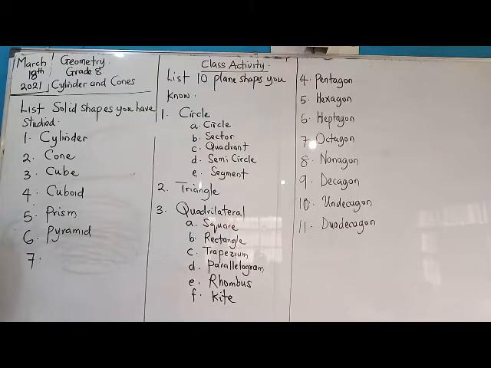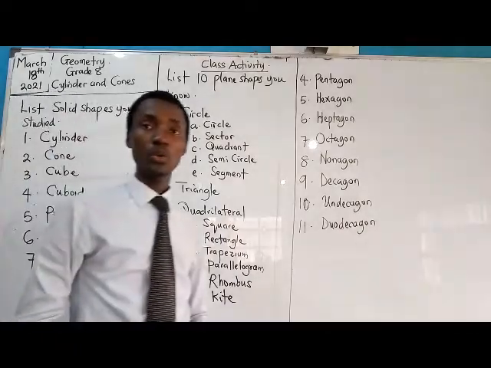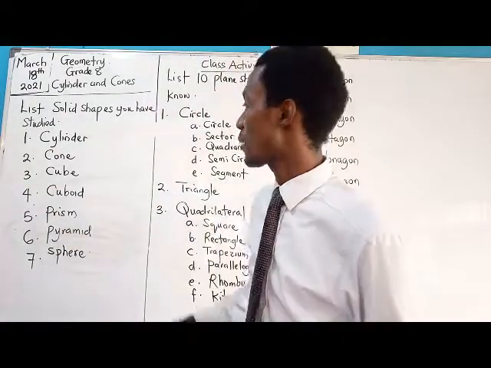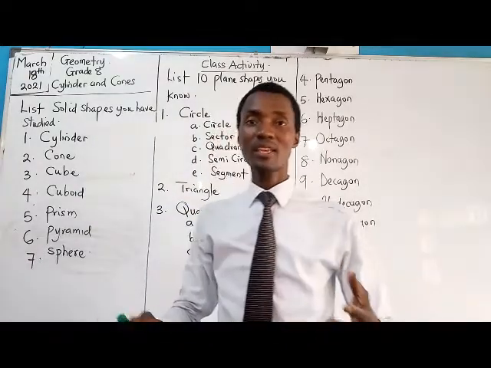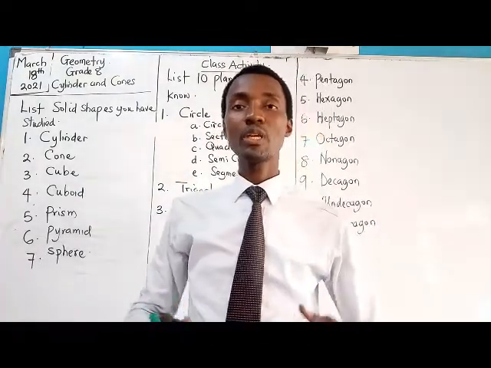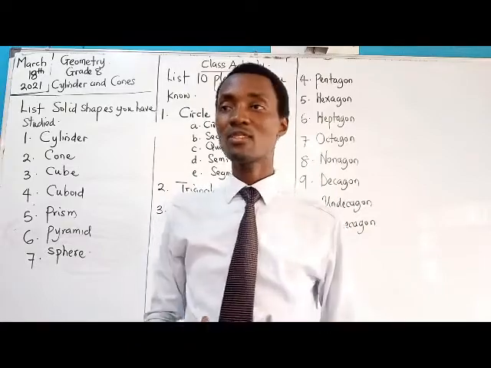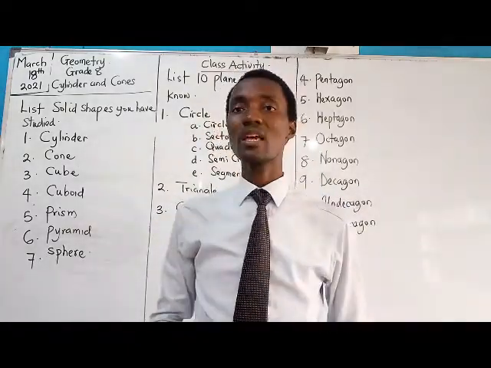Number 7 is sphere. So maybe we'll stop at 7. There could be others, but we'll stop at 7. So these are examples of solid shapes. But it's not just to list them out that's important. You should be able to do what? Identify them.